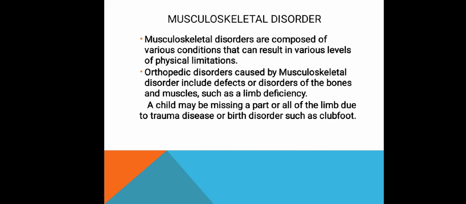Orthopedic disorder caused by musculoskeletal disorder includes defects or disorders of the bones and muscles, such as limb deficiency. A child may be missing a part or all of the limb due to trauma, disease, or a birth disorder such as clubfoot. So let's talk about the types of musculoskeletal disorder. One example of the musculoskeletal disorder is clubfoot.